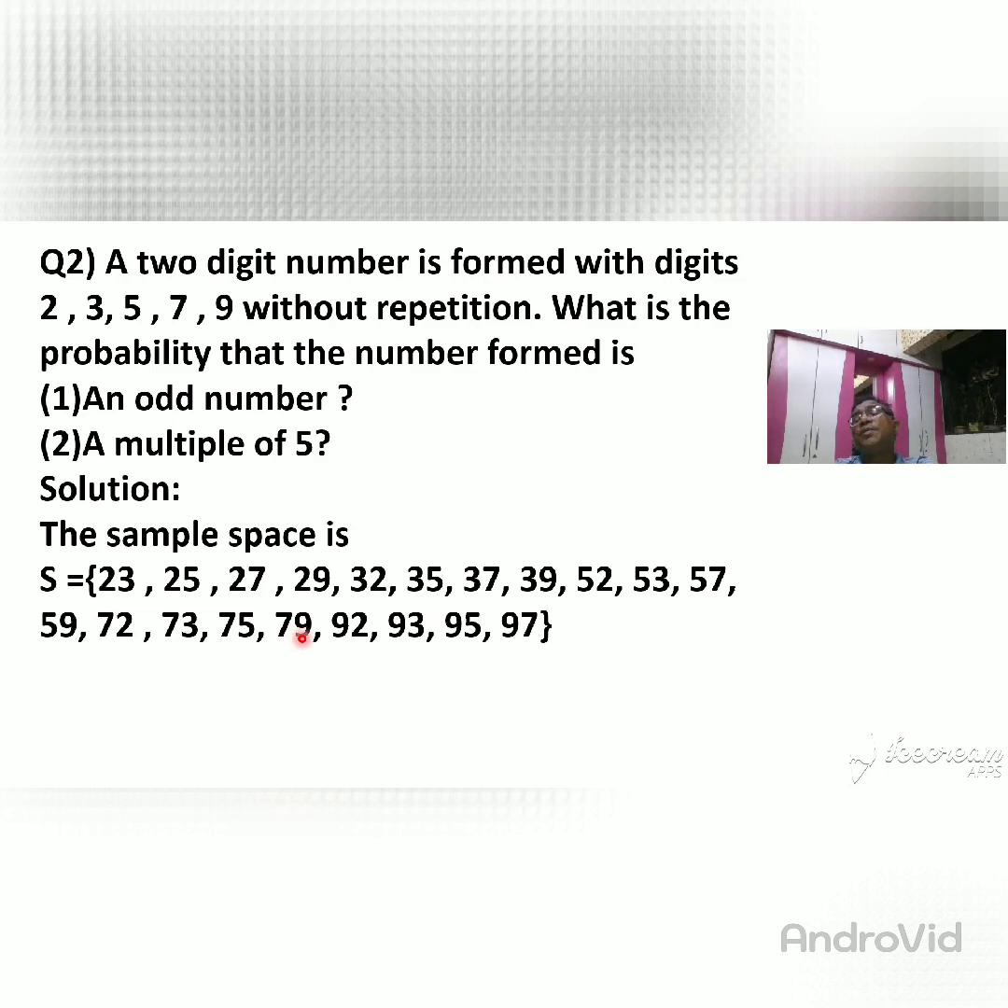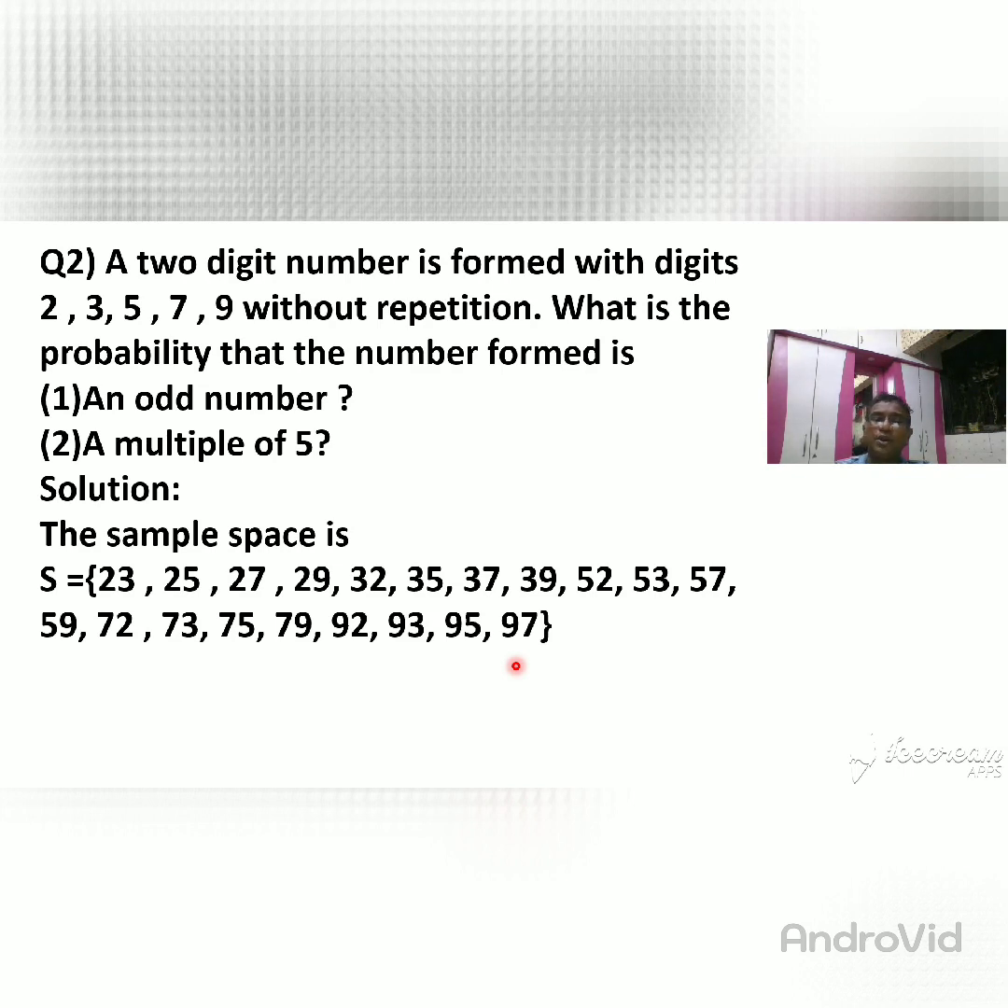So after 7 which number is there? 9. So you make pairs of 9 with each and every number. This 9 makes a pair with 2, so you get 92. Then this 9 with 3, you get 93. Then 9 with 5, you get 95. Then 9 with 7, you get 97. It is not possible to write 99. If you write 99 then that number is repeated. Do you understand what I explained?